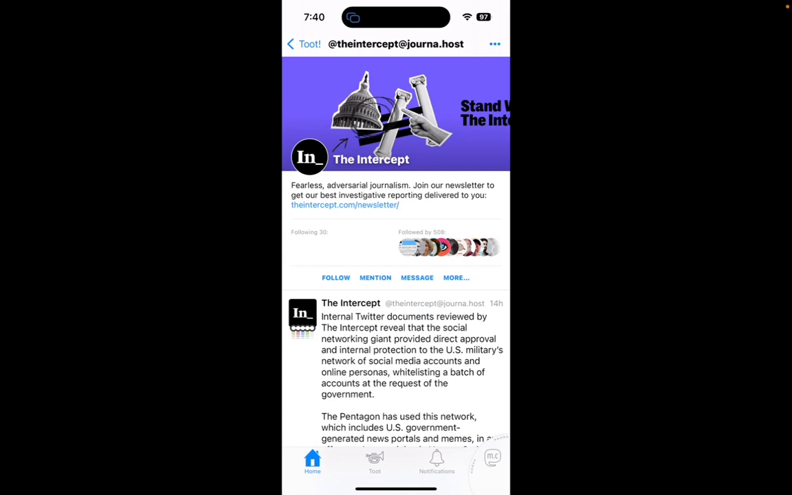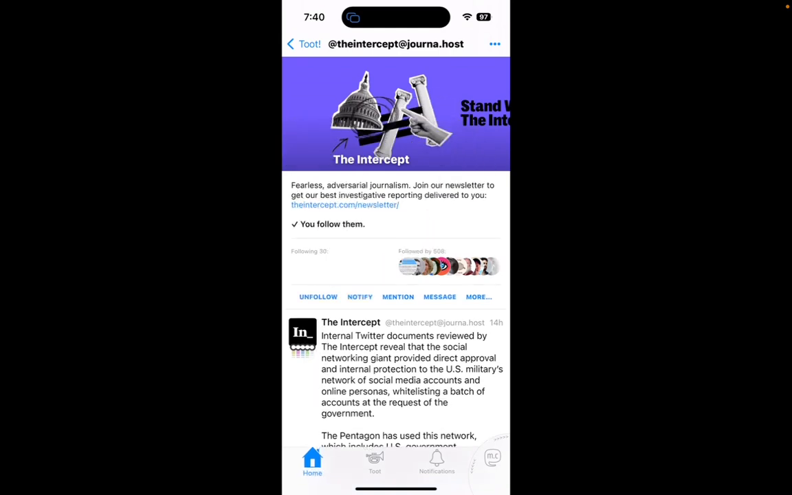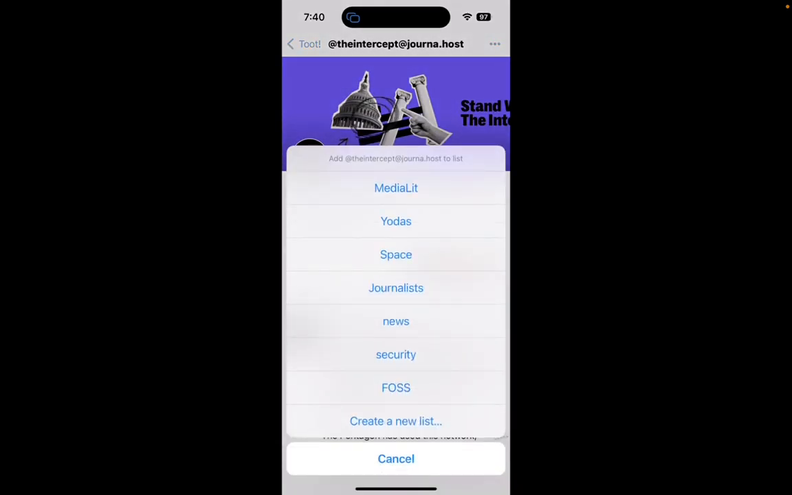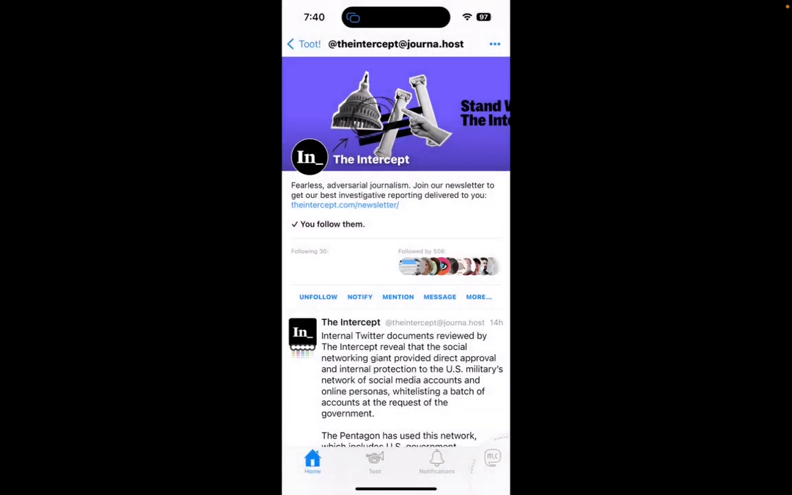What do you do with this information? So this appears to be, who knows, hopefully an official account of The Intercept. I'm going to click follow to follow this. I'm also going to tap on the three dots and choose to add to a list. This is news, so I'm going to click on news.